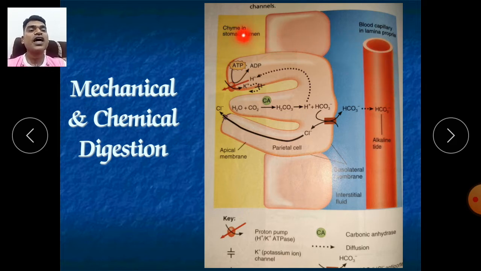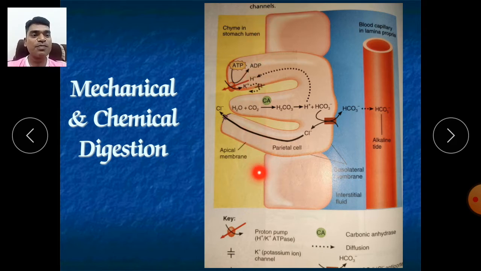The part attached to the food material is called the apical membrane, and the part attached to the blood vessels is called the basolateral membrane. Apical membrane is at the food side, and this is the mucosa part.